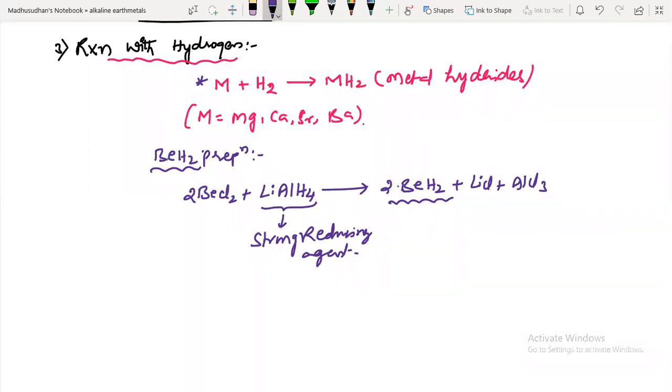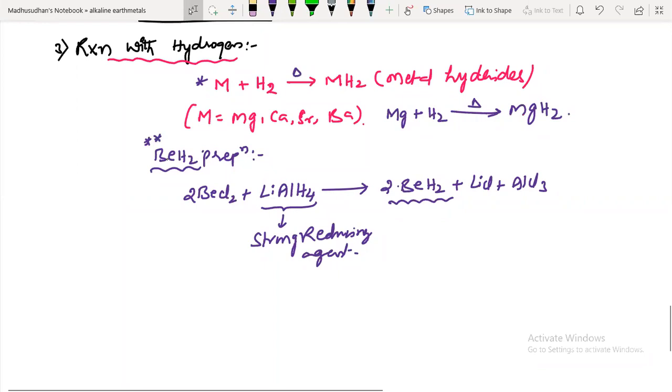Remaining hydrides you can directly prepare by this method. Magnesium on direct combination with hydrogen upon heating, you have to use some heat here, gives magnesium hydride. But beryllium hydride is prepared by beryllium chloride and lithium aluminum hydride. Next one. Note down these things.